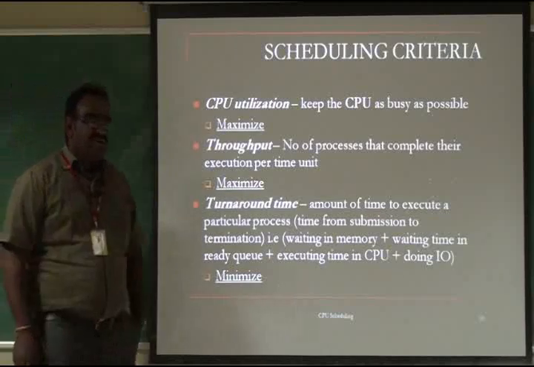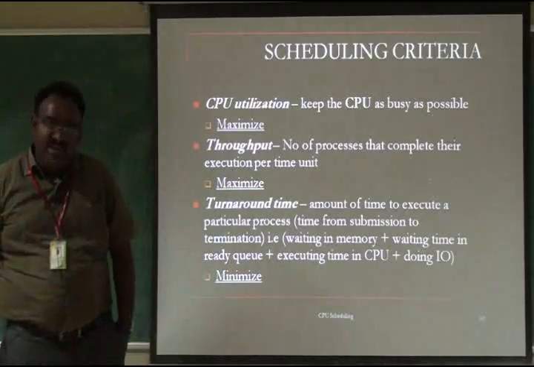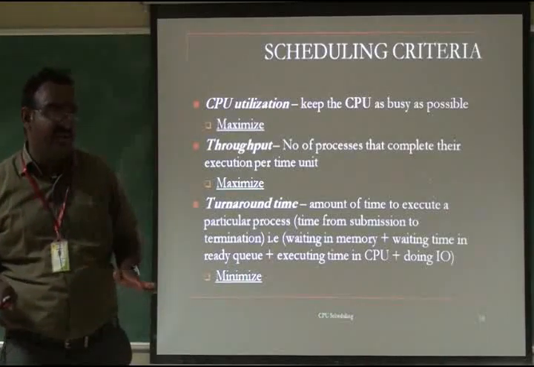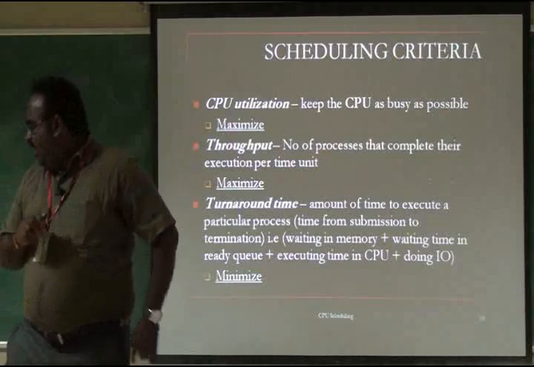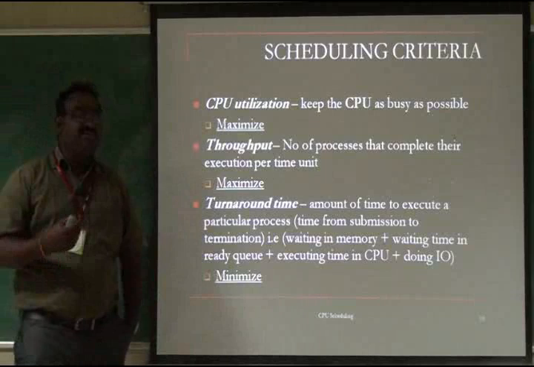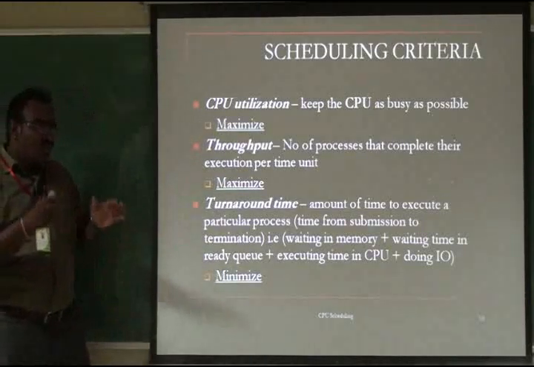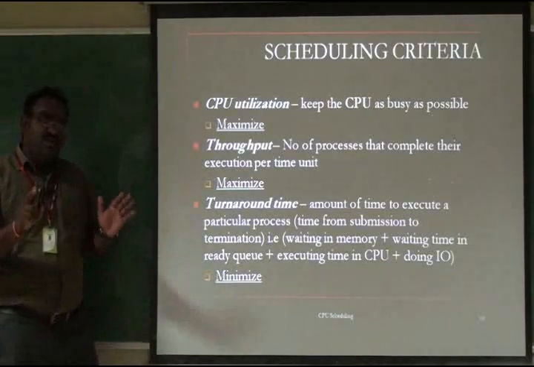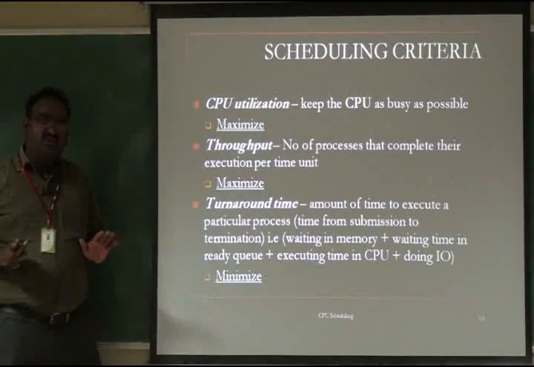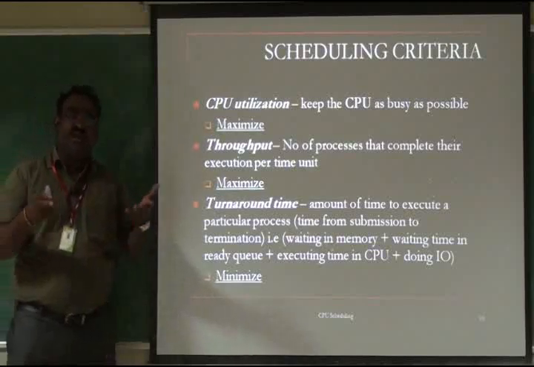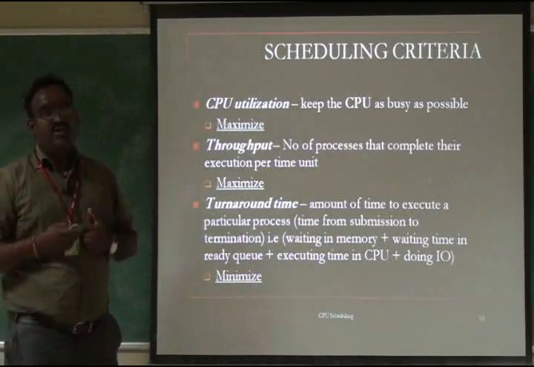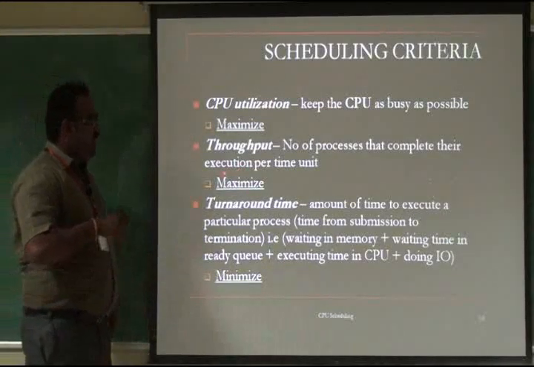What are they? The first one is CPU utilization. What is the ultimate aim of the CPU? CPU utilization should be effective. What do we mean by effective? We have to maximize the CPU utilization. The CPU should always be busy and should not be idle. There are a lot of processes, and the CPU is always handling one of them, scheduled to execute. That is very important. So we should maximize the CPU utilization. That is the first criterion. The second criterion, what is that?